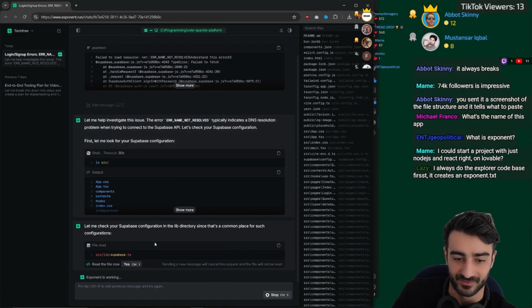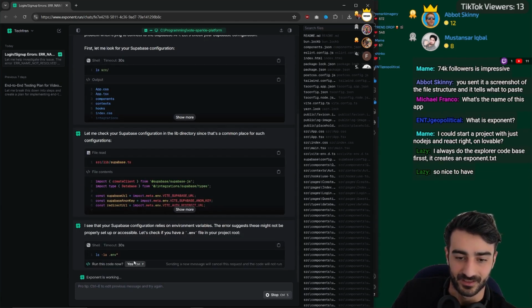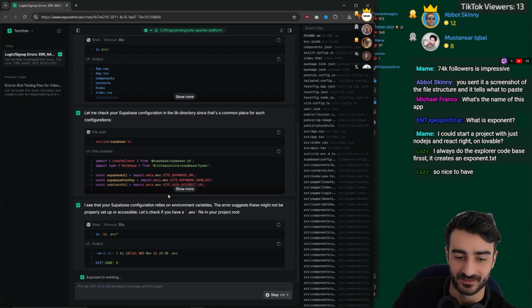Let me check your Supabase configuration. Boom, I'm reading these files. It's super fast. I was going to check my .env to see if I have all these keys, which I should.